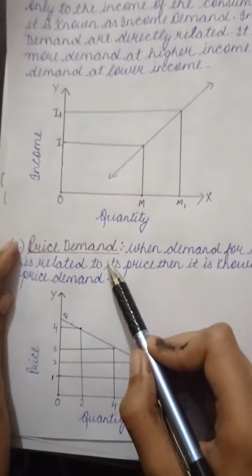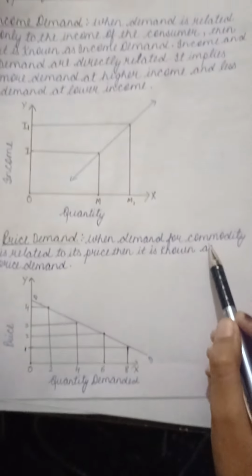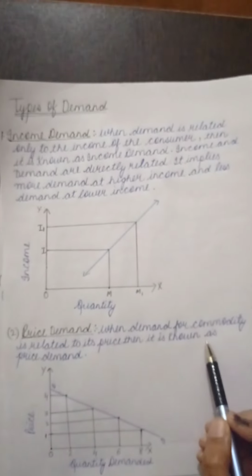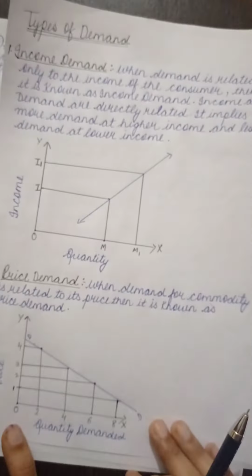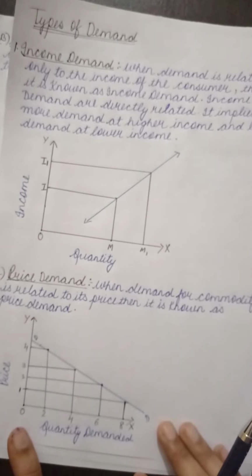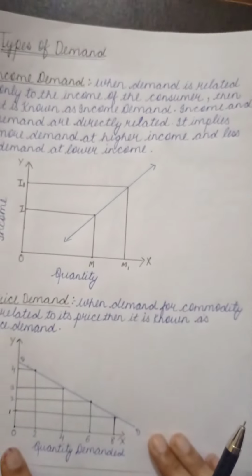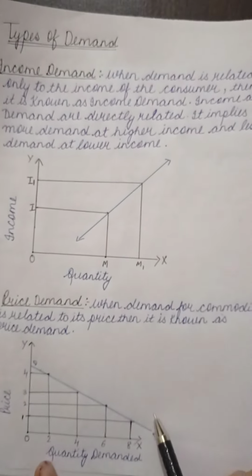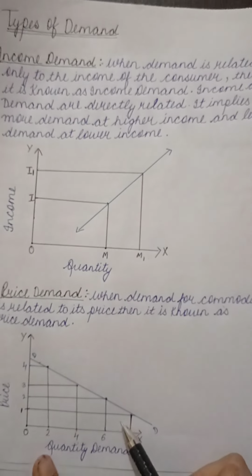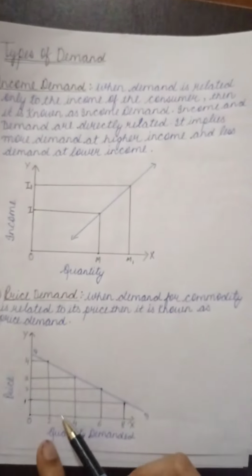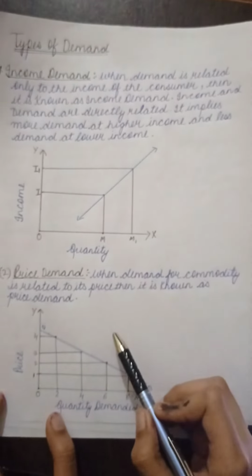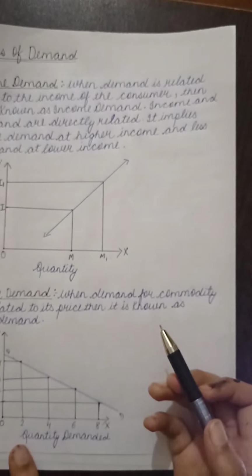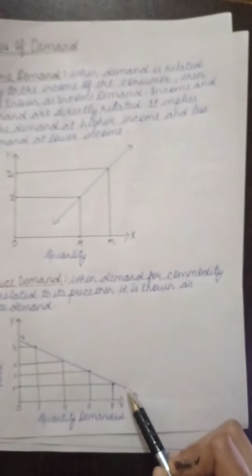Second, price demand. When demand for a commodity is related to its price, then it is known as price demand. Price demand relates the quantity demanded of a commodity to its price. In the figure, DD is the demand curve. This diagram shows that at higher price, demand is low, and at lower price, demand is high. The demand curve slopes downward from left to right.